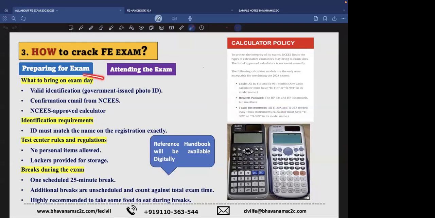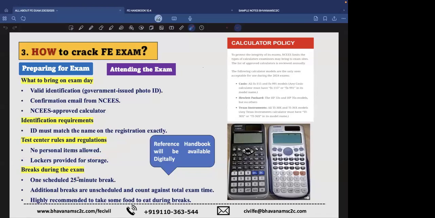And what to bring on exam day? Obviously, you have to carry your ID card and the confirmation email that you get with the name, center, and so on, and then the calculator. The thing to be noticed here is that the ID must have the same name as your registration copy. And no personal items are allowed. If at all you have to carry some things, they will provide lockers.